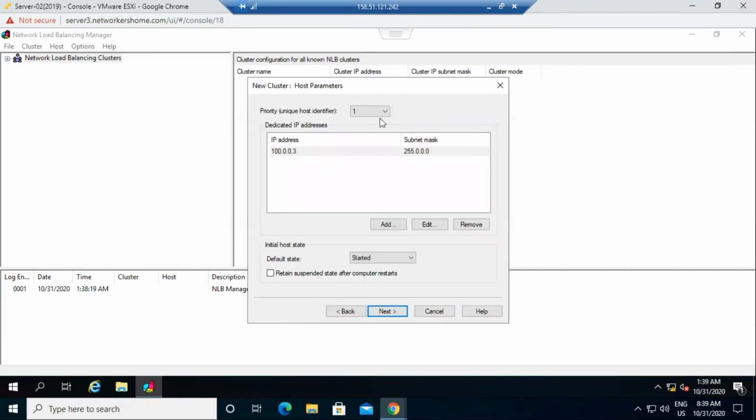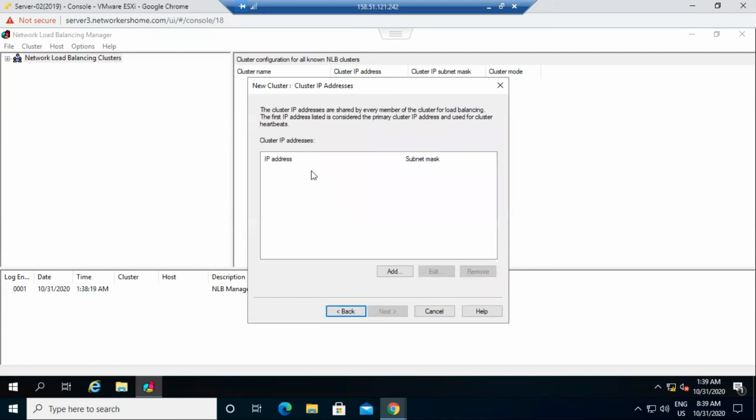Now they ask me to set the priority, so we can add 32 servers. It means we have 32 priorities. I set this server as priority 1. It means that queries come first to this server. If this server is busy or down, then queries go to another server. The default state of this server is started, which means this server is started in the cluster, and the priority of the server is 1. Now click on next.